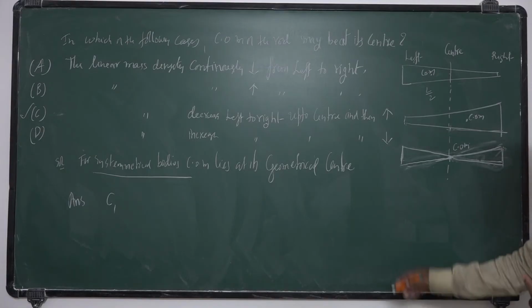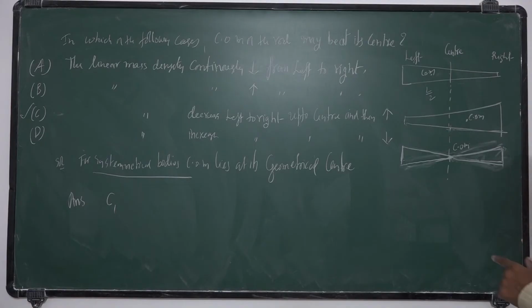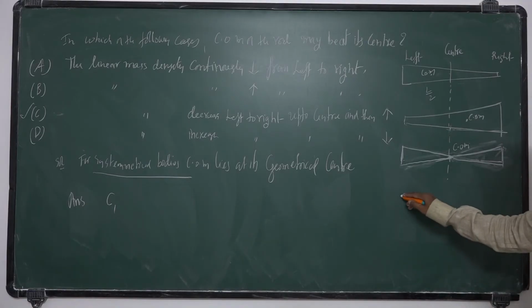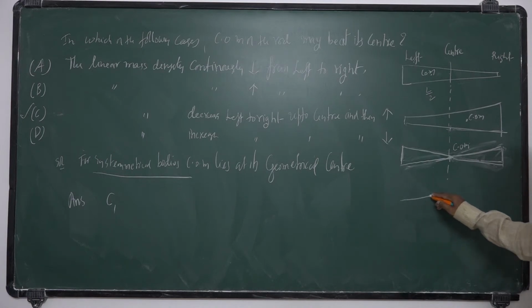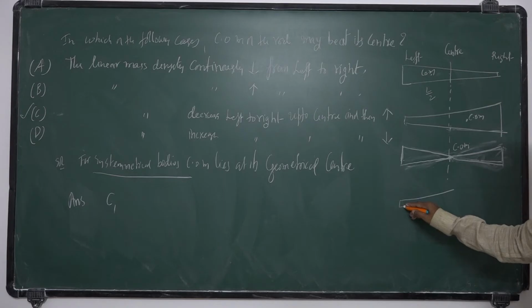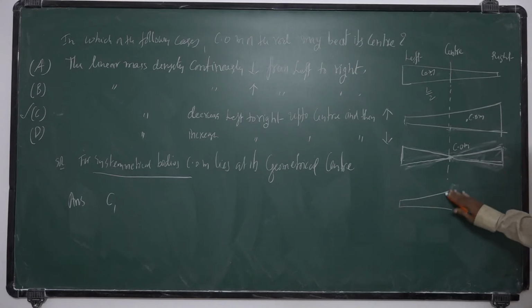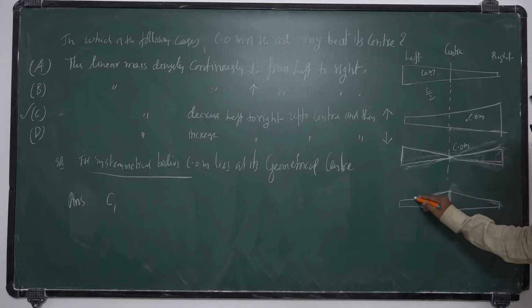And D, linear mass density increases left to right up to center, then decreases. It increases like this up to center, then decreases uniformly. So it is symmetric, isn't it?